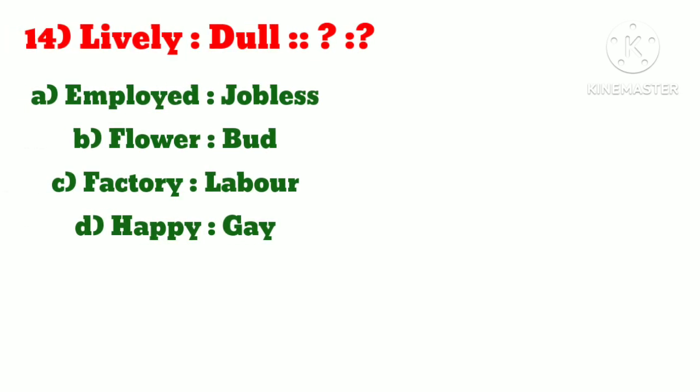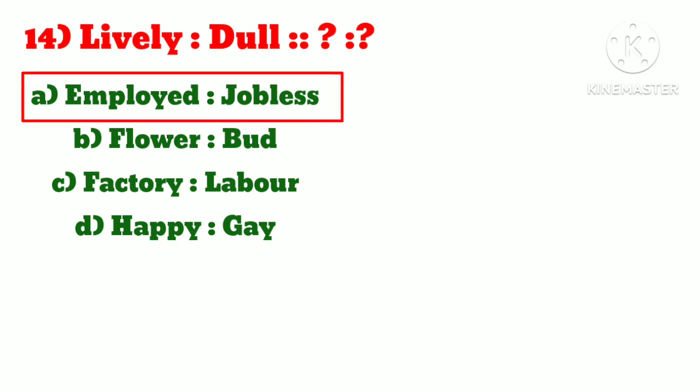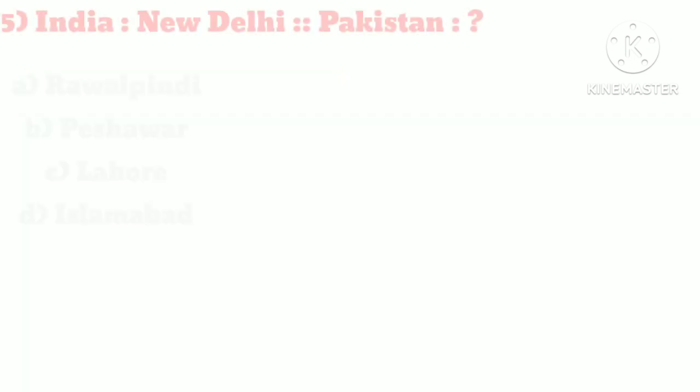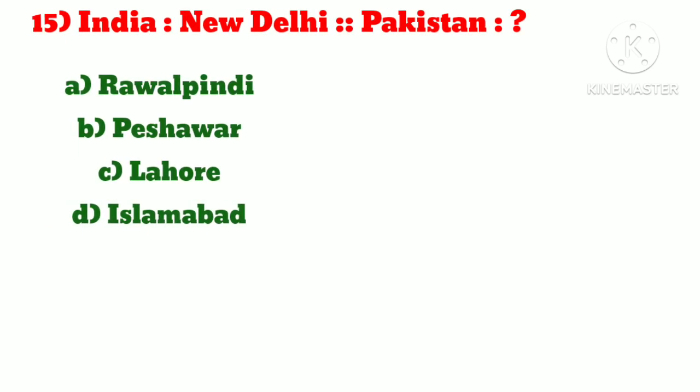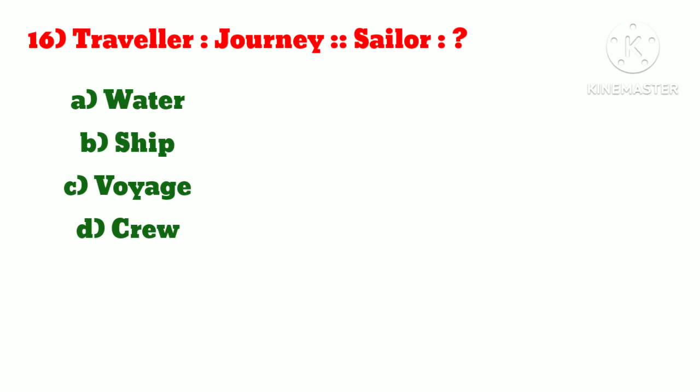Number 14, lively is to dull as what? Answer is option A, employed is to jobless. Number 15, India is to New Delhi as Pakistan is to what? Answer is option D, Islamabad. Number 16, traveler is to journey as sailor is to what? Answer is option C, voyage.